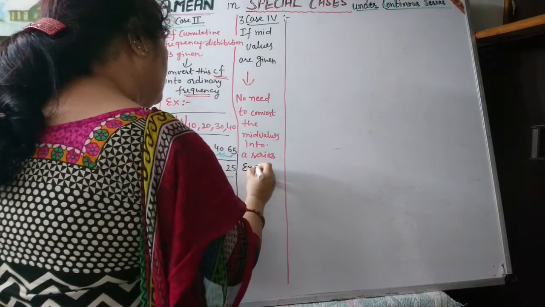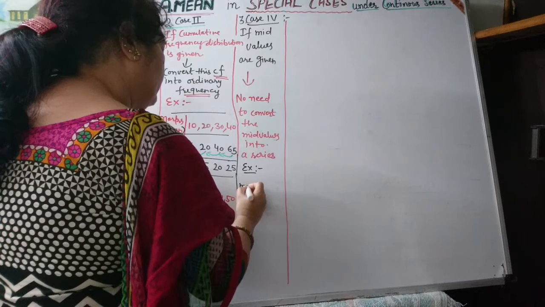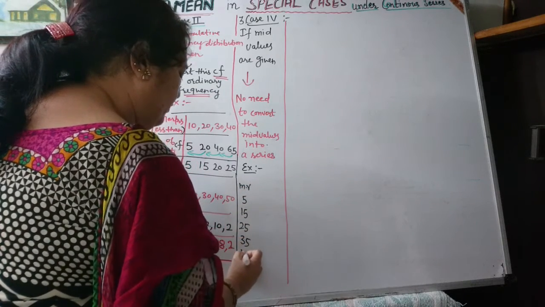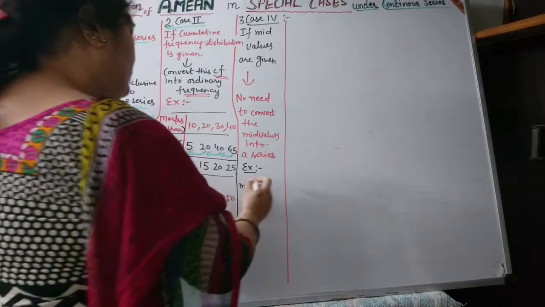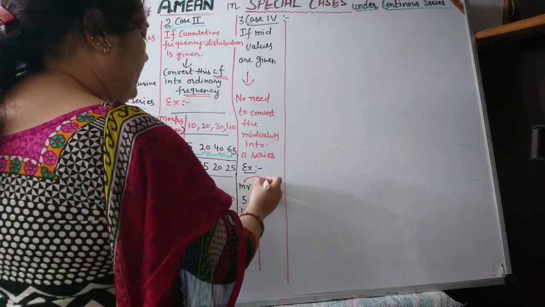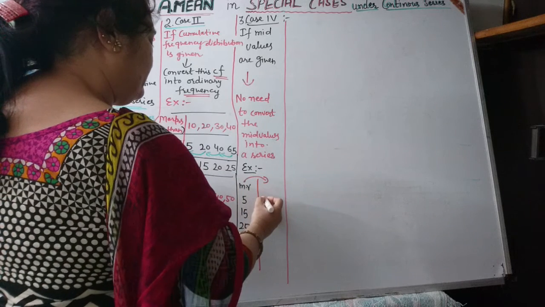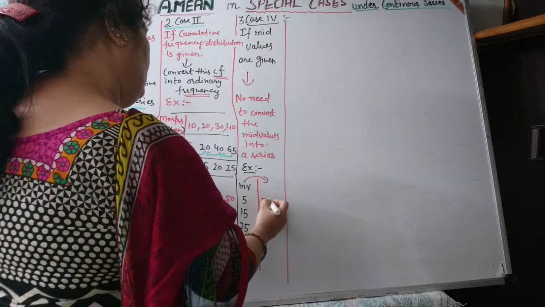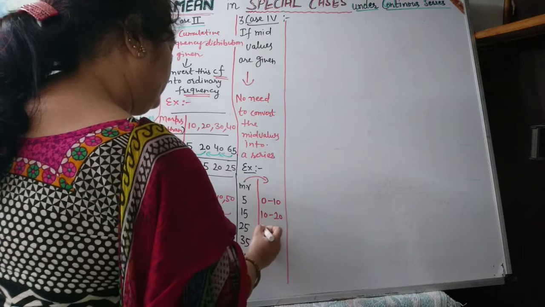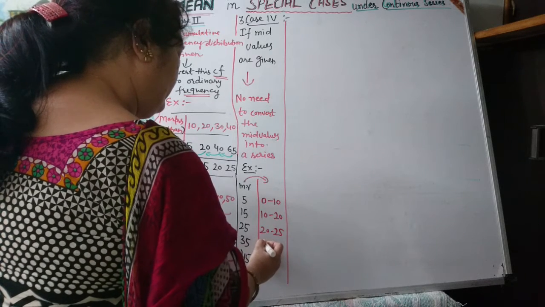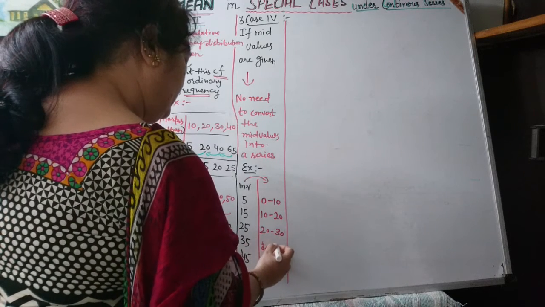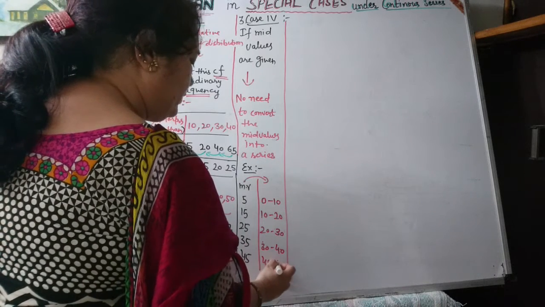suppose mid values 5, 15, 25, 35, 45 are given. Then we are not required to convert these mid values into a series such as 0 to 10, then 10 to 20, 20 to 30, then 30 to 40, and the last one is 40 to 50.